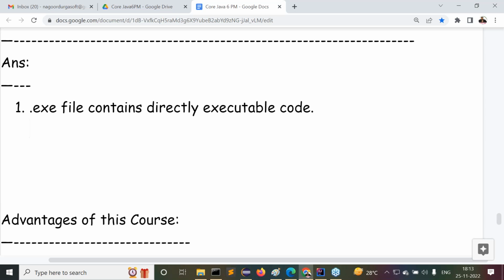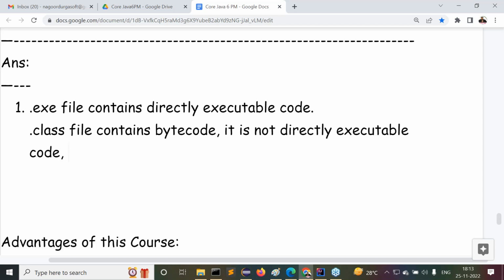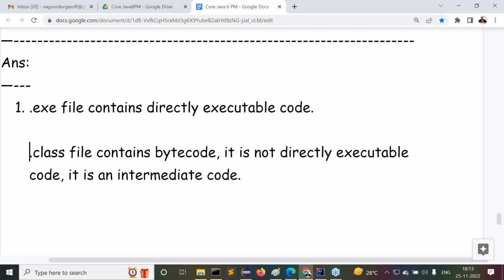A .class file contains bytecode. It is not directly executable code. It is an intermediate code. This is the first difference I'm providing. Try to understand it.